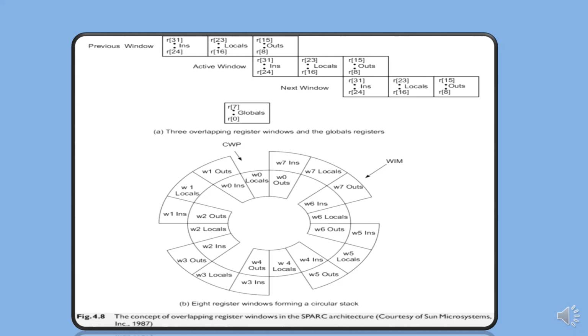The window of the current running procedure is called the active window, pointed to by a current window pointer. A window invalid mask is used to indicate which window is invalid. The trap base register serves as a pointer to the trap handler.